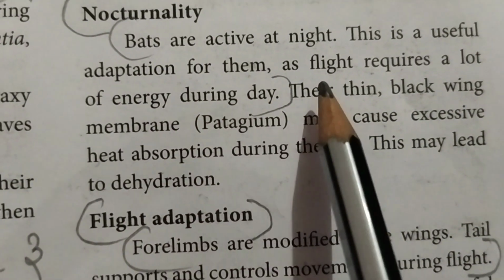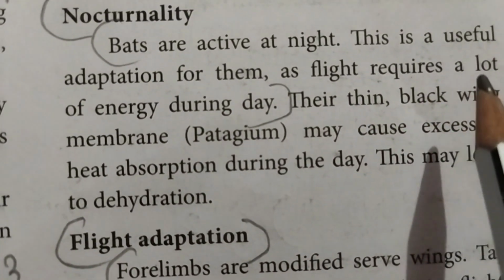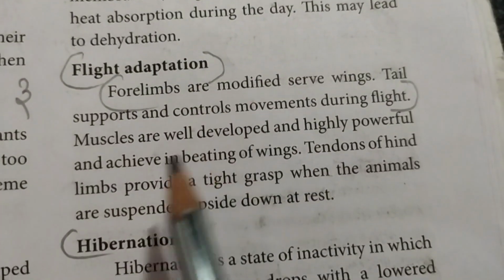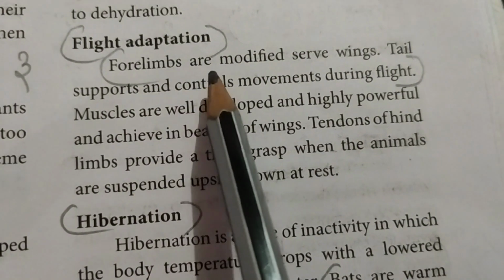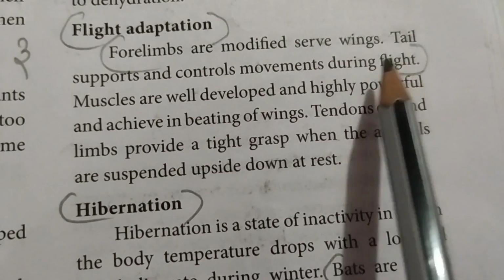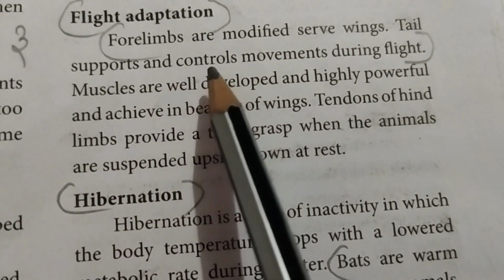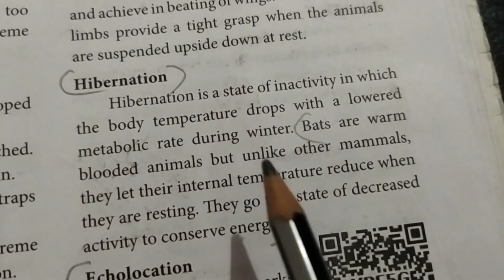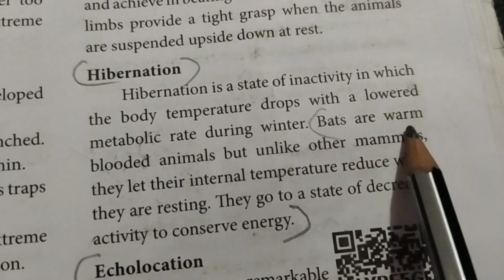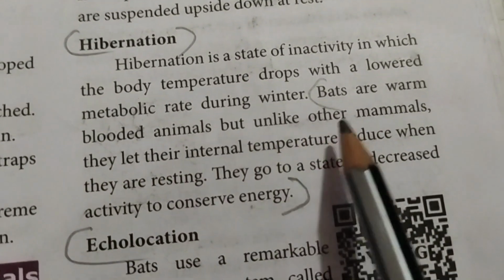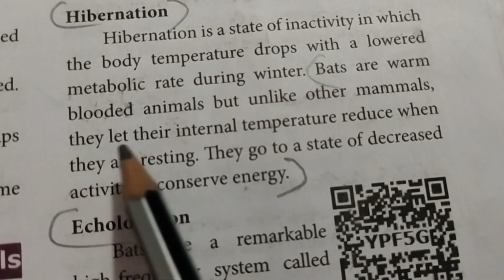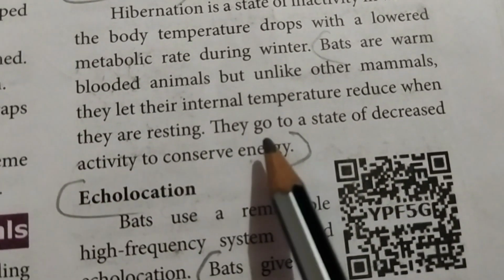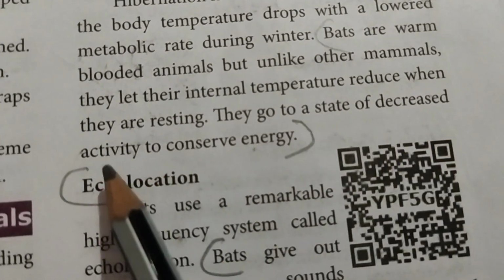A flight requires a lot of energy during day. Next one, flight adaptation. Forelimbs are modified to serve as wings. Tail supports and controls movements during flight. Then hibernation. Bats are warm-blooded animals, but unlike other mammals, they let their internal temperature reduce when they are resting. They go to a state of decreased activity to conserve energy.